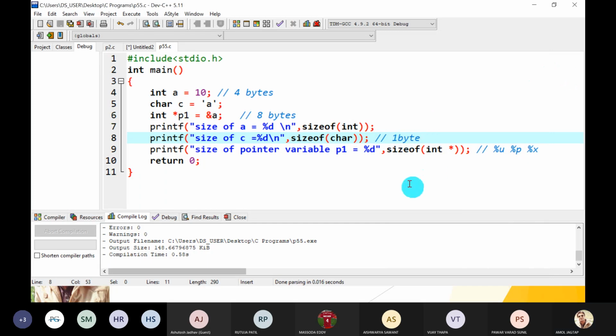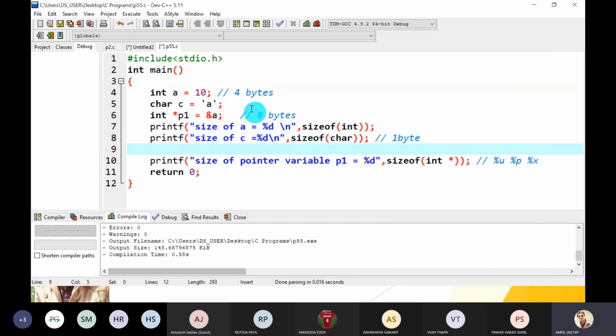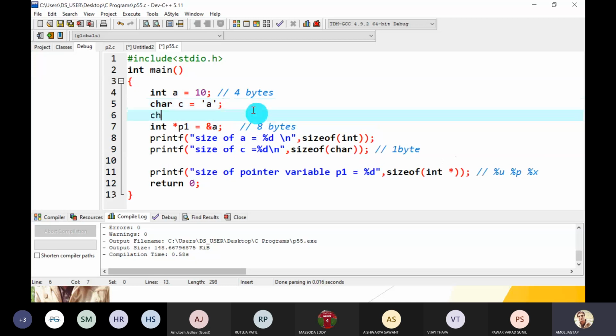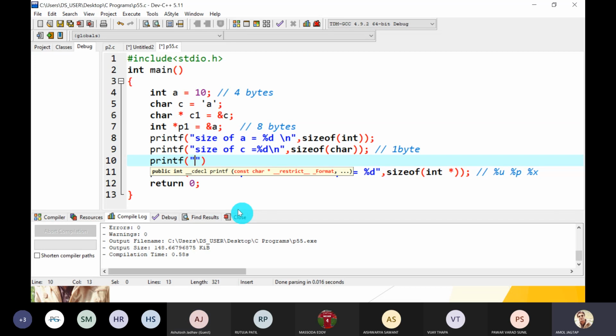Now, my next question is, suppose we have taken one character pointer C1. So C1 is now a character pointer. Can we save the address of character C in it? Yes, it is possible. The address of C we have to assign to the C1 pointer. So how many bytes are required to store it? Yes, 2 bytes.